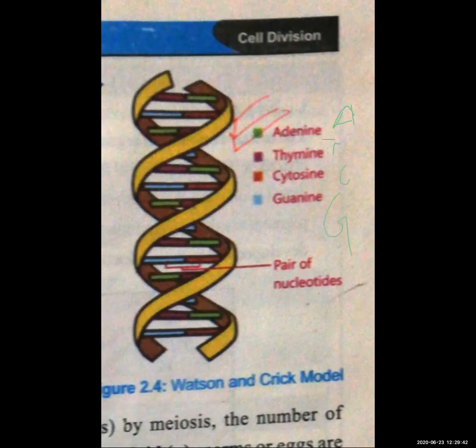Now you can also say that adenine and thymine are going to make a bond with each other, meaning A and T are always present together, and always 2 bonds are present between them. So you can write down A, then make 2 lines, and then T. You can see from the colors that green is going to attach with dark maroon, that is adenine and thymine. Then cytosine and guanine are present with each other.